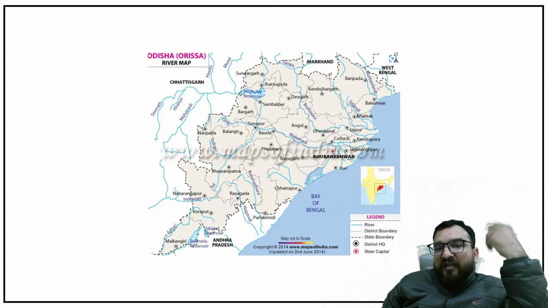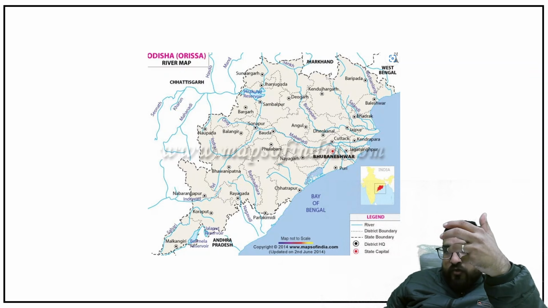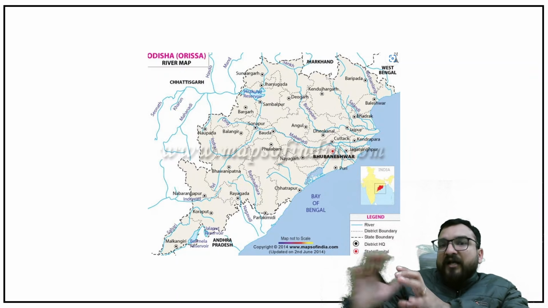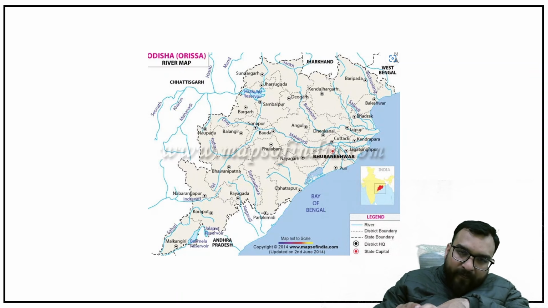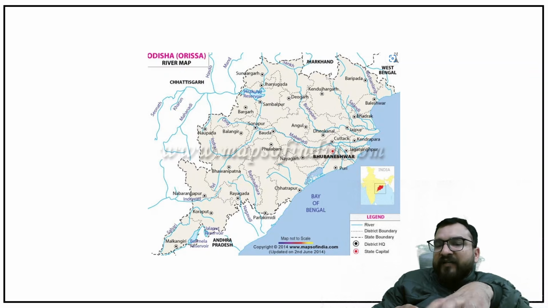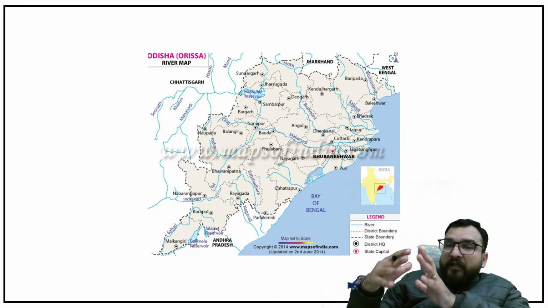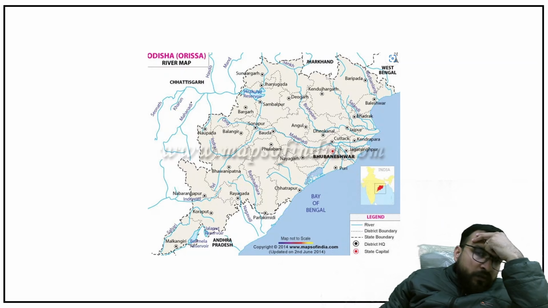Okay? Like for example, you will be finding Satkoshia Tiger Reserve, Bhitarkanika Mangroves Forest over here you will be finding, Simlipal you will be finding, right? तो ये सारे mark करने हैं आपने इस तरीके से. Right now I cannot merge all these information, guys. ठीक है, I have already told you also, because that will be counterproductive then, because this I am making the video keeping in mind that for the first time people are trying to learn in a better way. For them also I am making it. ठीक है. So this is Mahanadi, I have told you.